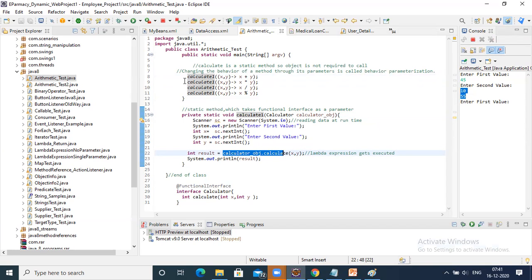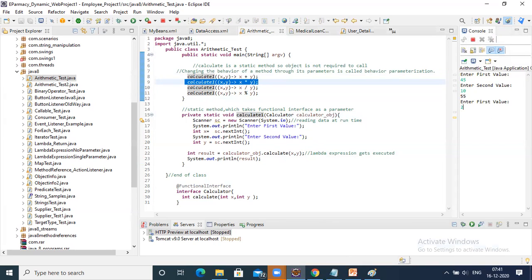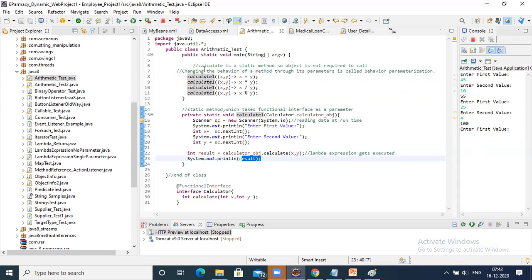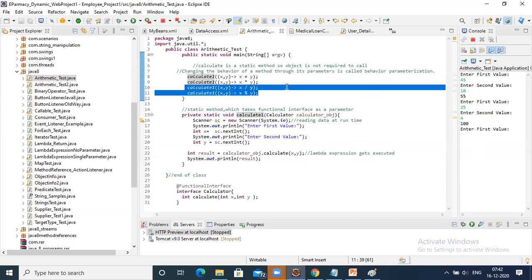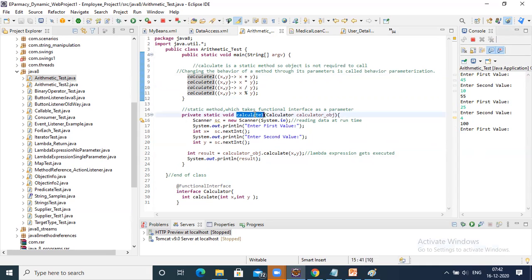Next it is saying enter first value. Means it has executed this one, calculate 1. Multiplication. So let us see, 25 first value into 400. So it is printing this one, right? Again control is going to line number 10. From line number 10, the moment it sees calculate 1, control will come to private static void calculate 1. Here it has this calculator object reference.